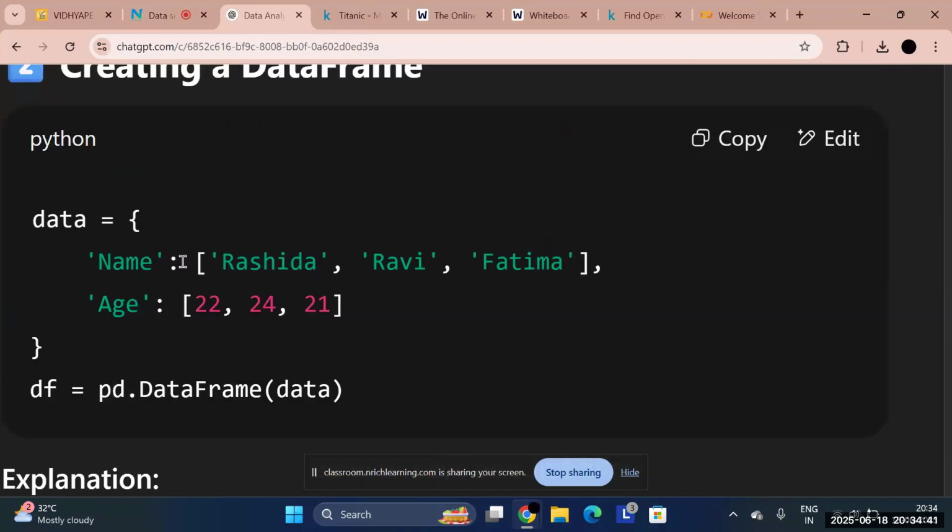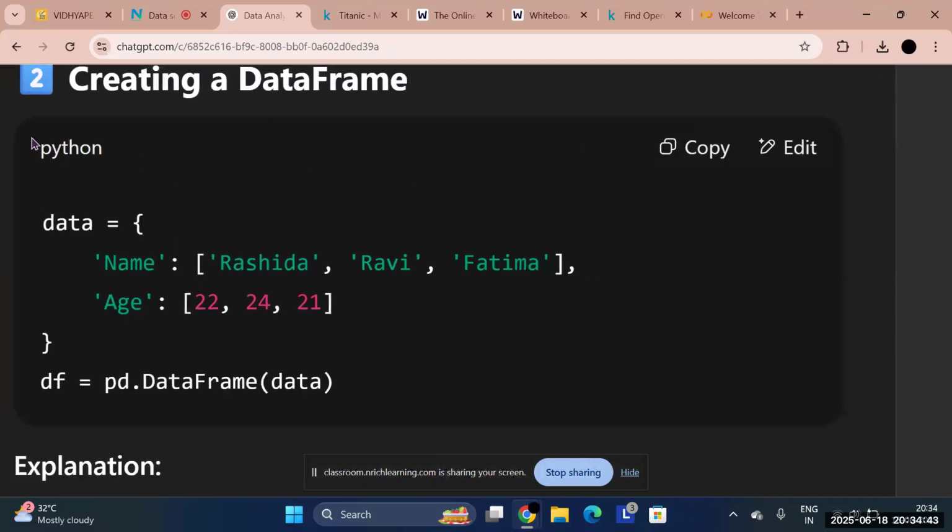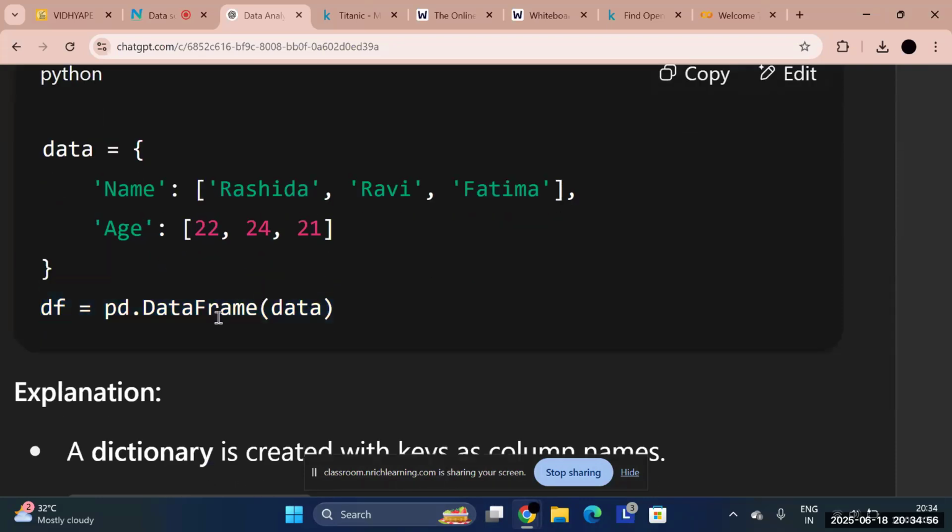So this was your first pandas programming code, where you gave it some data including name and age, and asked it to convert this data into a tabular form, meaning in the format of a table.